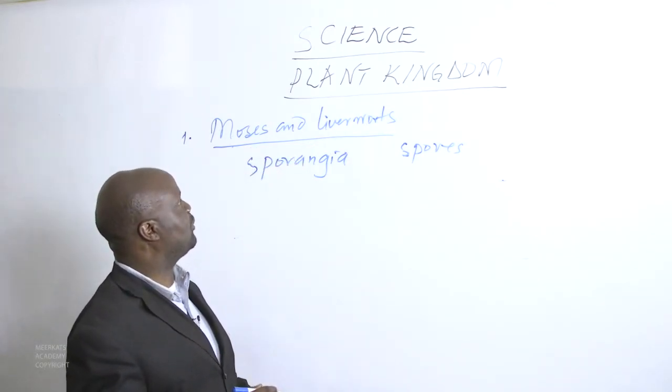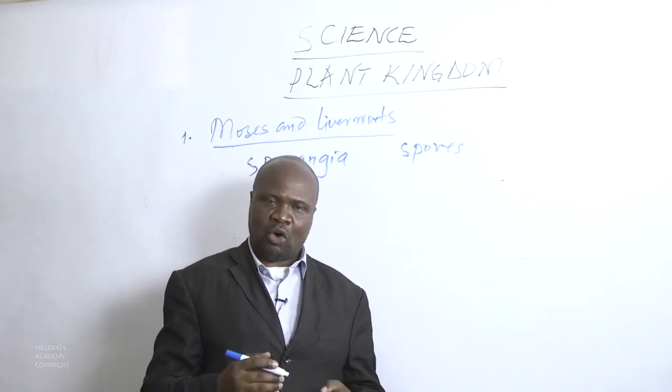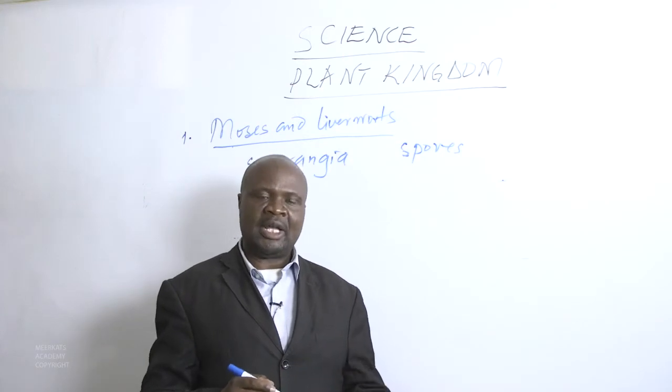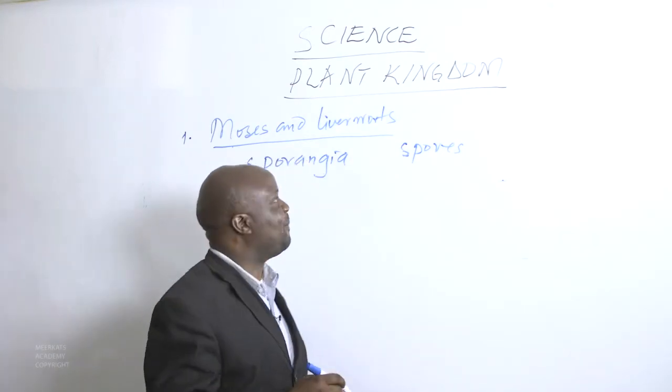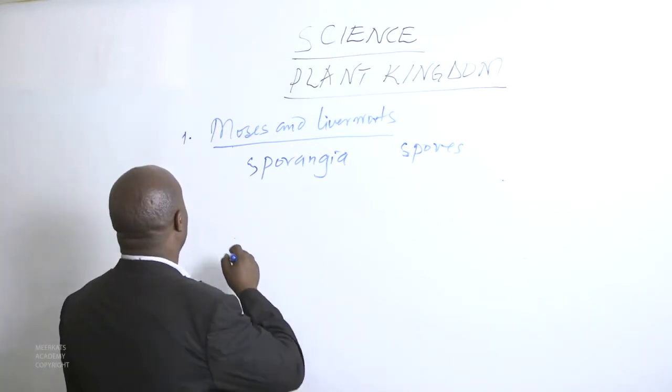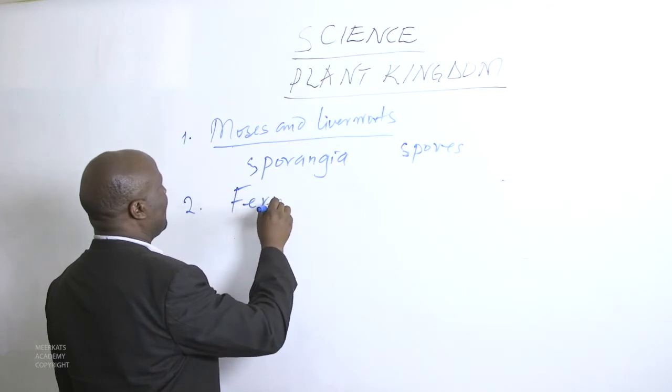So this is how mosses are. They are tiny plants, but they grow on rocks, on trees, and on soil surfaces. And let us now cover the second division of plants, called the ferns.